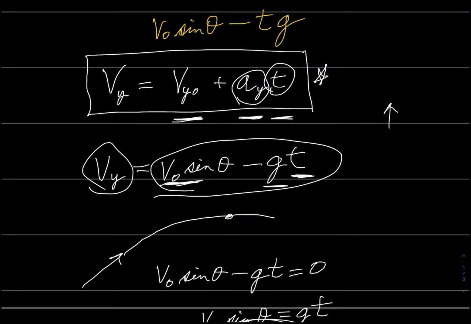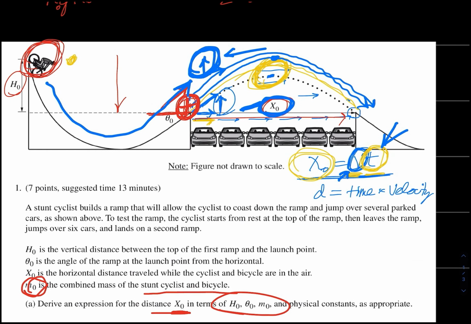So what did we do once again? All we did is we sat and looked at it. We tried to figure out what was going to happen. And once we knew what was going to happen, it was kind of obvious what equations to use. So let's go on to the next part of this very problem.